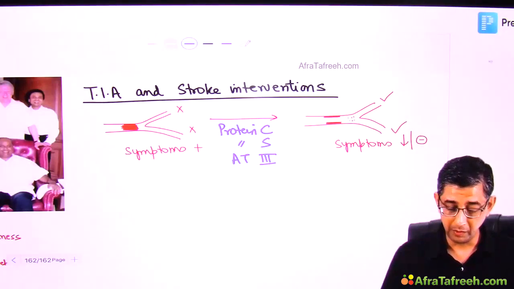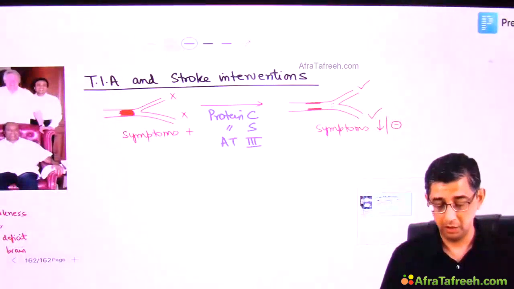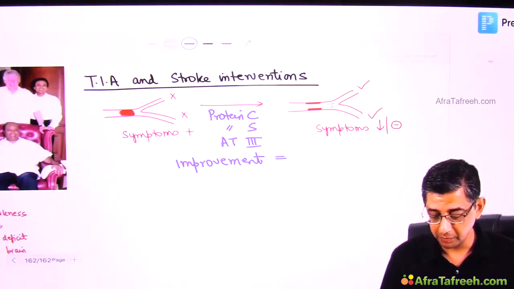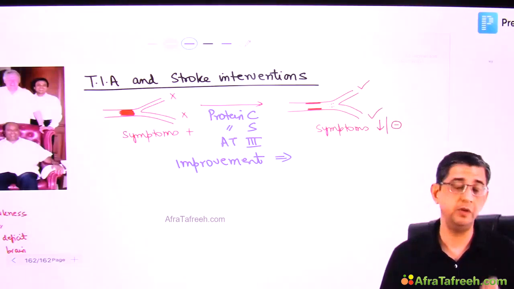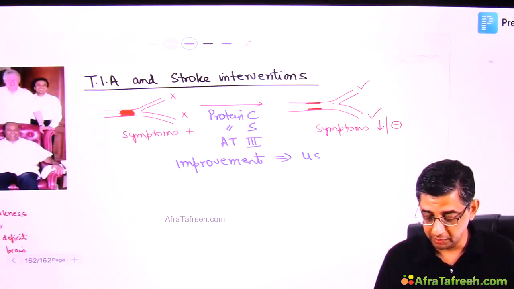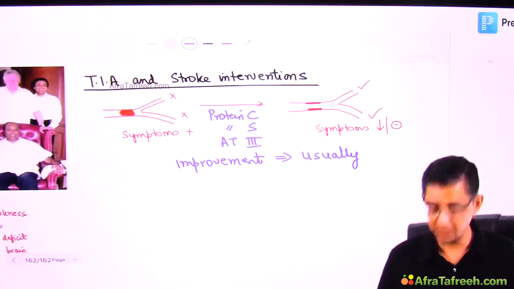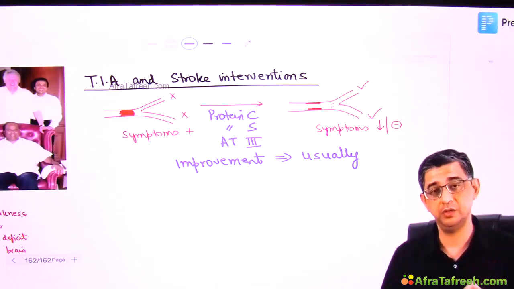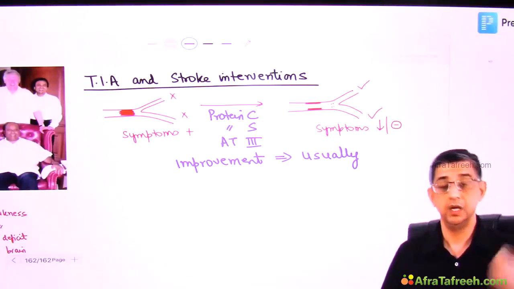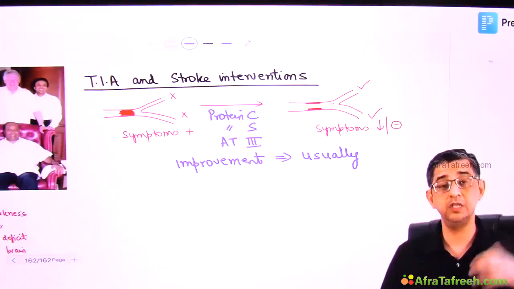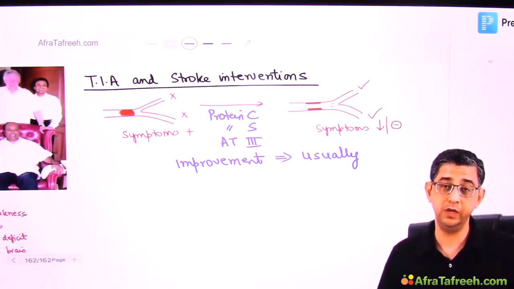I want you to remember that in transient ischemic attack, the improvement usually begins as early as 1 hour, but if they ask you what the cutoff or upper limit of improvement is, it would be 24 hours. I repeat that fact once again. You see improvement in transient ischemic attack. For example, this 70-year-old guy is a cigarette smoker, hypertension patient with traditional risk factors for atherosclerosis, and is having an arm weakness. If TIA is getting converted into stroke, then improvement will never occur. The weakness will progress and even other parts of the body will get involved.